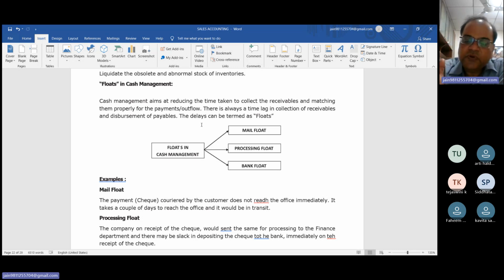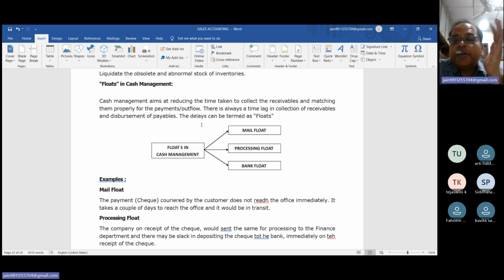Number first is the mail float, number second is the processing float, and number third is the bank float. Delay may be possible due to the mail float, the processing float, or the bank float. But all types of floats, all these reasons for delay, are nowadays immaterial and irrelevant.